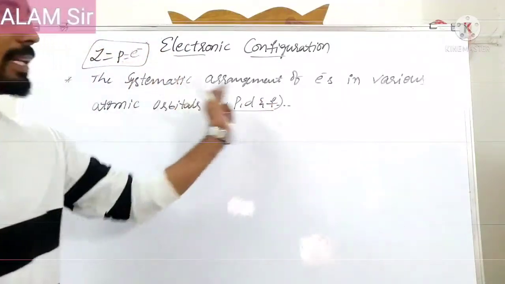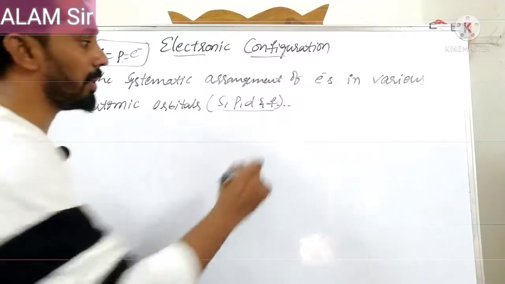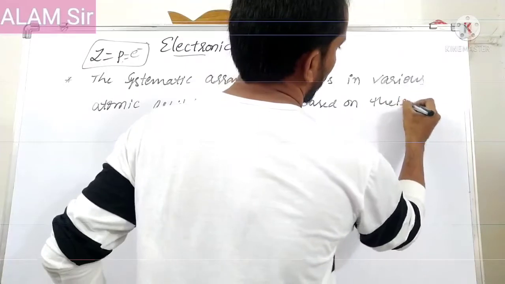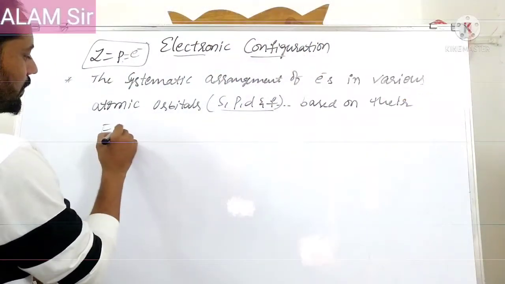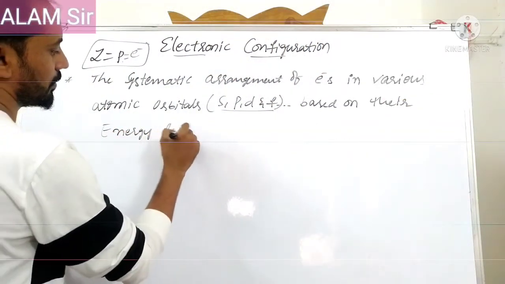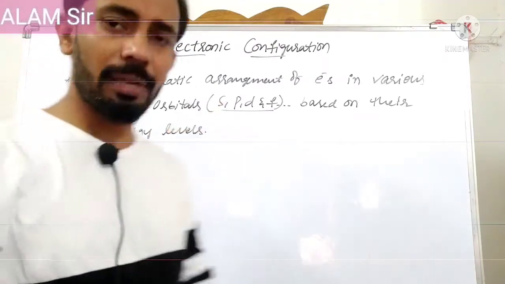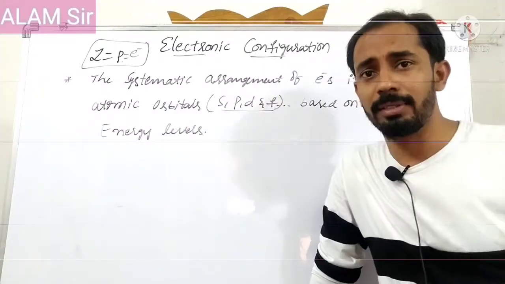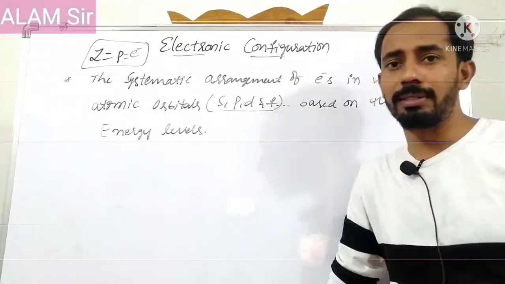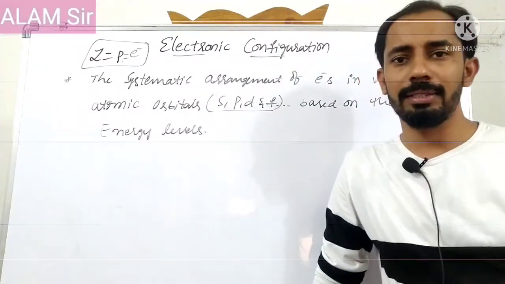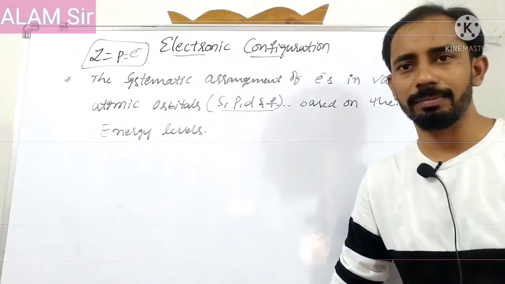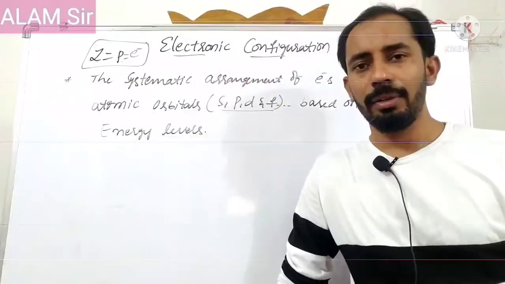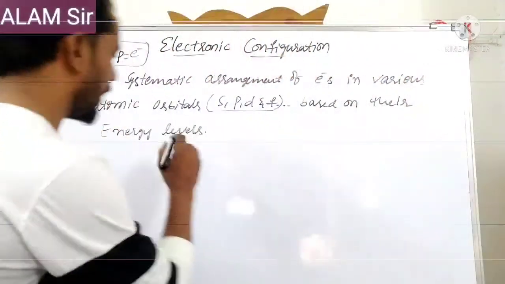The systematic arrangement of electrons in various atomic orbitals in the increasing order of their energy levels is called electronic configuration. This is the definition. To write the electronic configuration we first need the atomic number.